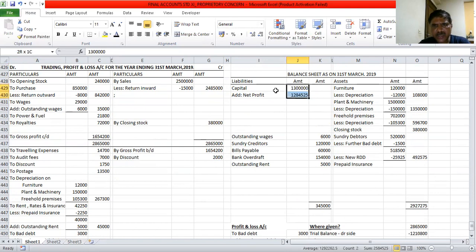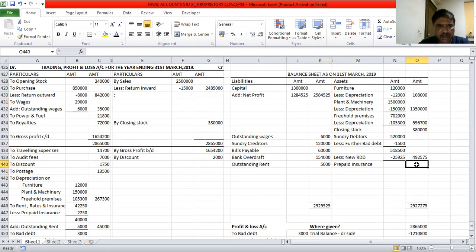Do you have any drawings? No, sir. So the total is 25,84,525. And here it is 29,525, and here is the prepaid insurance amount. I have not written it, so I will be writing it here.